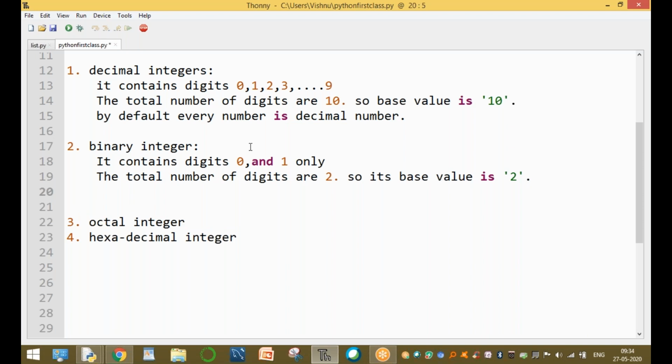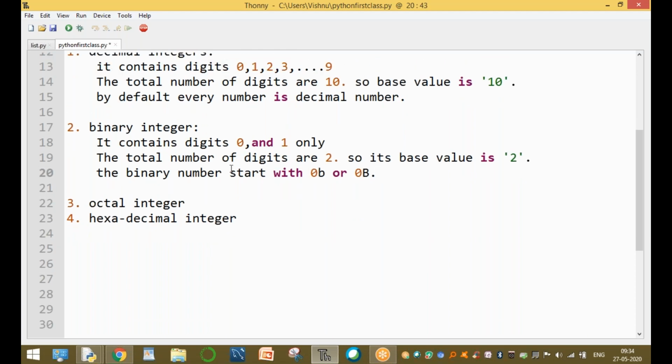First listen. Every binary number starts with 0 and a small b or 0 and a capital B, but not the letter O. That is called a binary number.